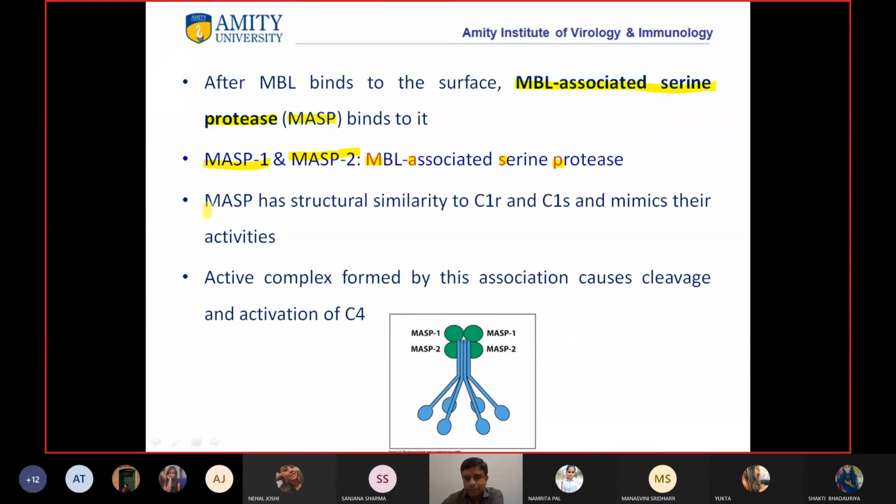Another thing is that these MASPs have structural similarity to C1R and C1S and mimic their activity.